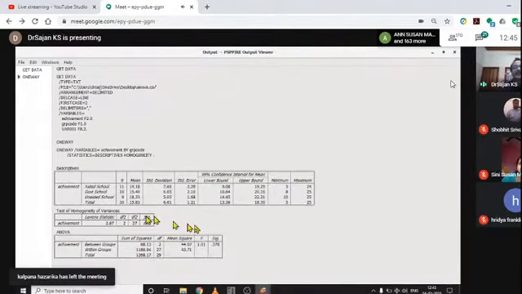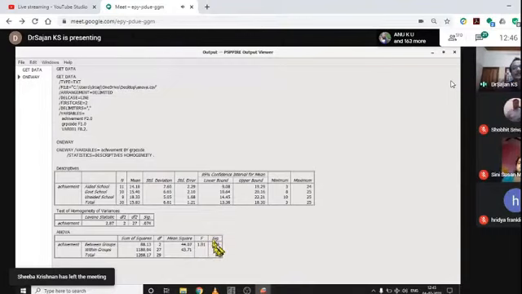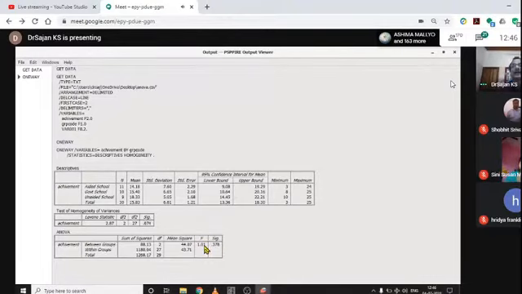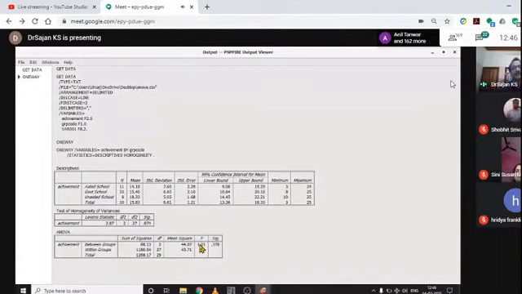Here in the ANOVA table we can see that the F value is not significant. The last column also shows that it is greater than 0.05. If it is less than 0.05, the value is significant. For degrees of freedom 2 and 27, observe the statistical table for the F value.